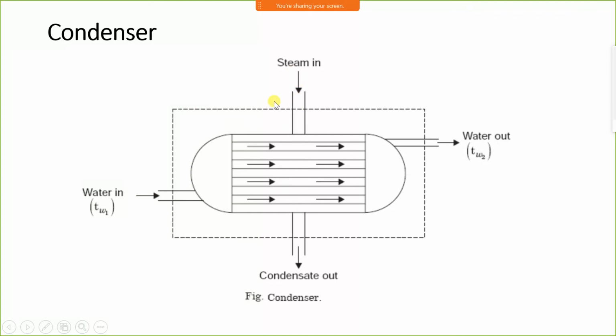The heat lost by the steam is equal to the heat gained by the water. The energy balance is: heat lost by the steam is equal to heat gained by the water, where heat lost by the steam is equal to mass of steam, specific heat of steam, and change in temperature of steam, and heat gained by the water is equal to mass of water, change in temperature of water, and specific heat of water. Multiplication of temperature and specific heat gives the enthalpy.